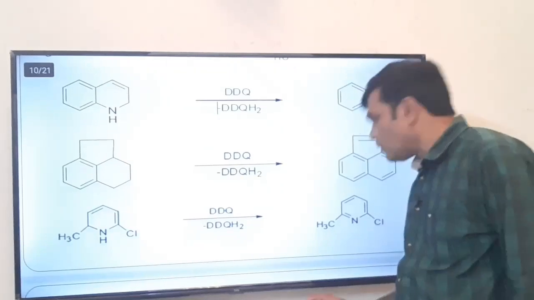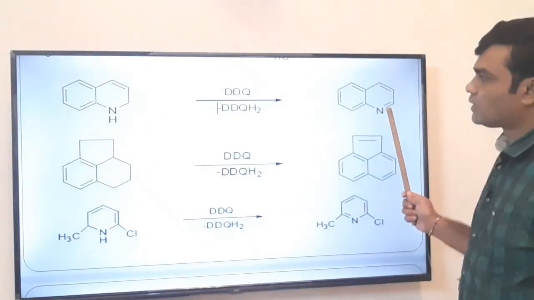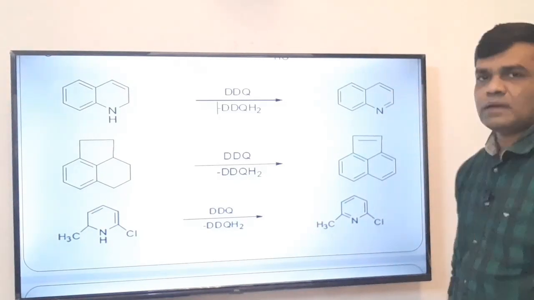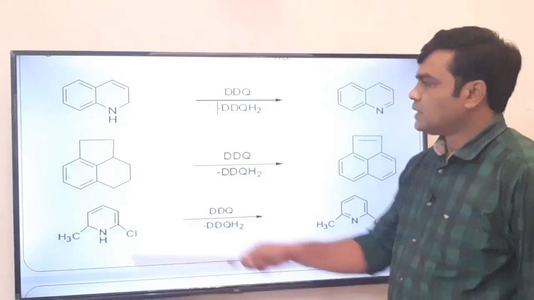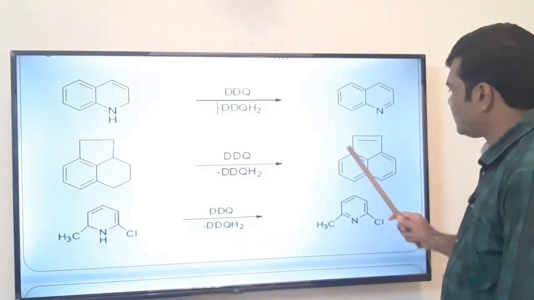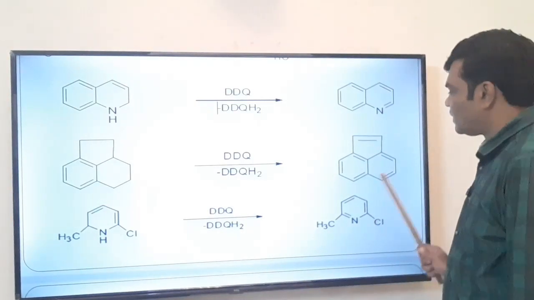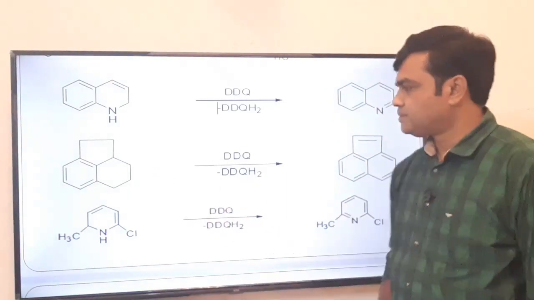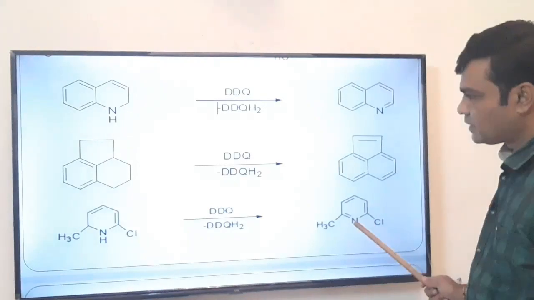In this case we have already discussed that this is non-aromatic, it is converted to aromatic. All these are just examples of DDQ. This is a non-aromatic compound, it converts to aromatic. This is aromatic. Why? Because alternate double single bonds are there, so it is an aromatic compound. This is non-aromatic, but this is aromatic.